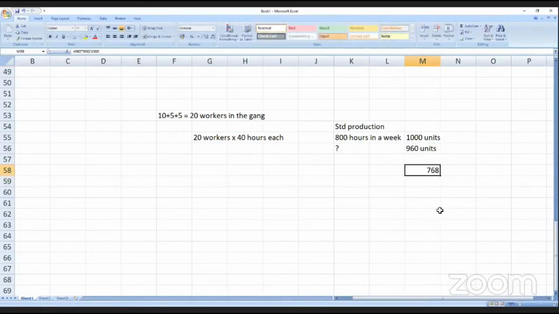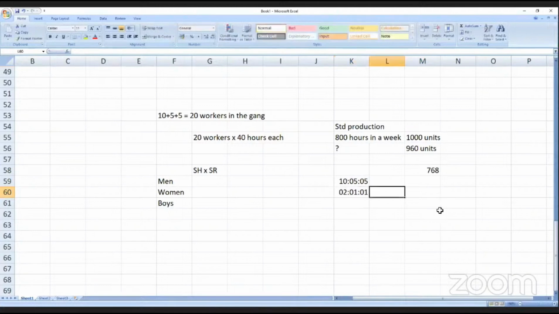So first column, standard hours into standard rate, which is 768. This is for men, women and boys. The 768 has to be divided among the three in the standard proportion of 10 is to 5 is to 5, or 2 is to 1 is to 1.